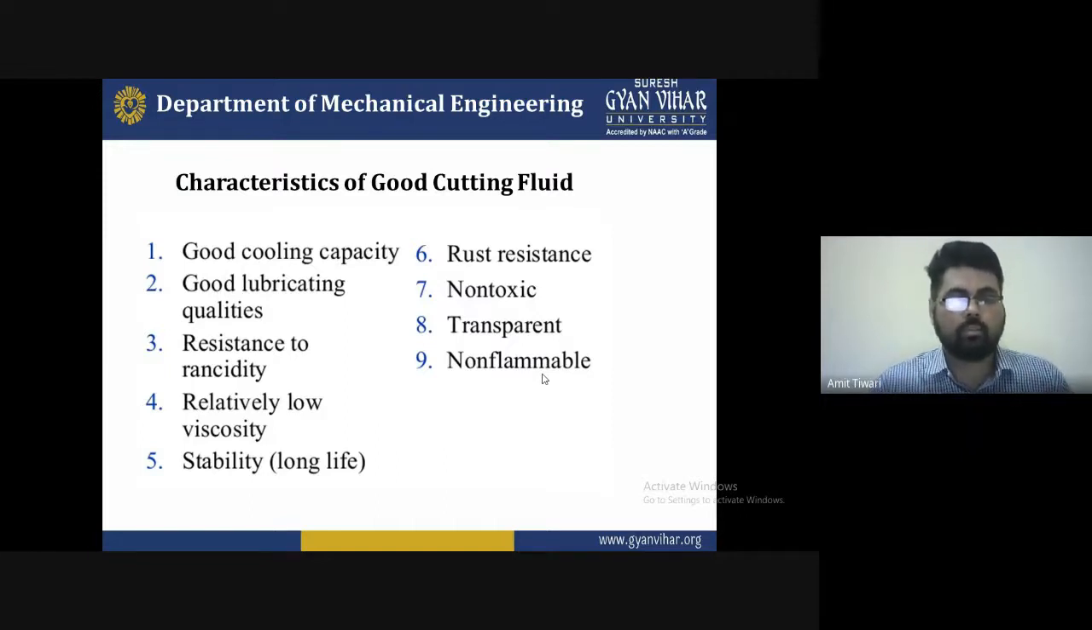For that we have a common discussion. Four members are placed here, and the remaining members are to be placed outside. So what we do, the cutting parameter is used for that. Cooling capacity, good lubrication, resistance to rancidity, stable long life, and non-toxic and transparent fluid we use for that. So these good characteristics are discussed in such a way that they give a very good machining process.